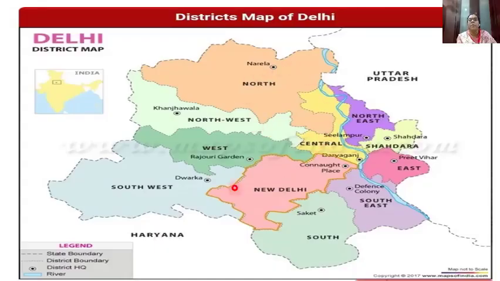Now see this map. This is the political map of Delhi. You can see one river. This is the Yamuna river, right? The northeast and the east part of Delhi is situated on the right side of the Yamuna river, and the rest of Delhi is situated on the left-hand side of the Yamuna river. So it is flowing from the corner. Followed? It is flowing from the corner of Delhi.